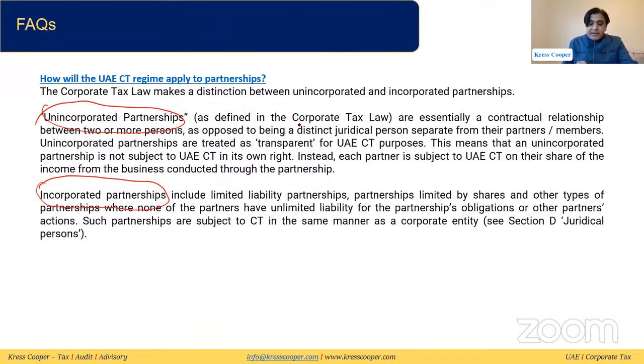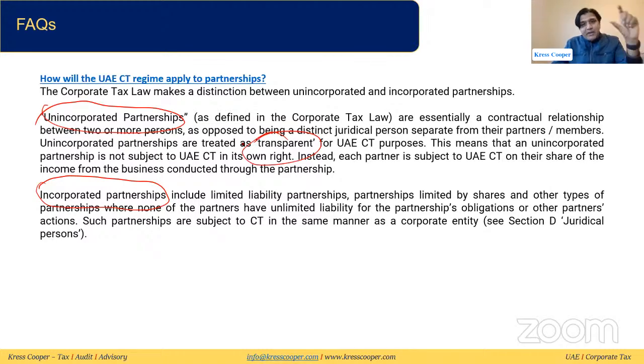Unincorporated partnership, as defined in the corporate law, is essentially a contractual relationship between two or more persons, as opposed to being a distinct juridical person separate from their partner members. Simple contract, separate from the partners and members. Partnerships are transparent, as we already discussed.